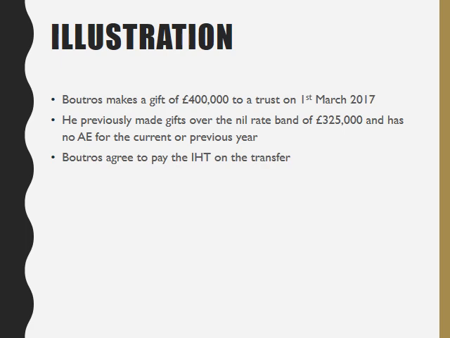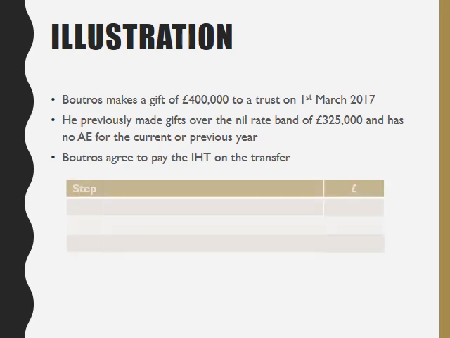So let's have a look at a simple illustration. We have Boutros, who makes a gift of £400,000 to a trust on the 1st of March 2017. Now he's previously made gifts over the nil rate band of £325,000, so there's nothing left there, and there's no annual exempt amounts for the current or previous year. And Boutros has agreed to pay the inheritance tax on this transfer.